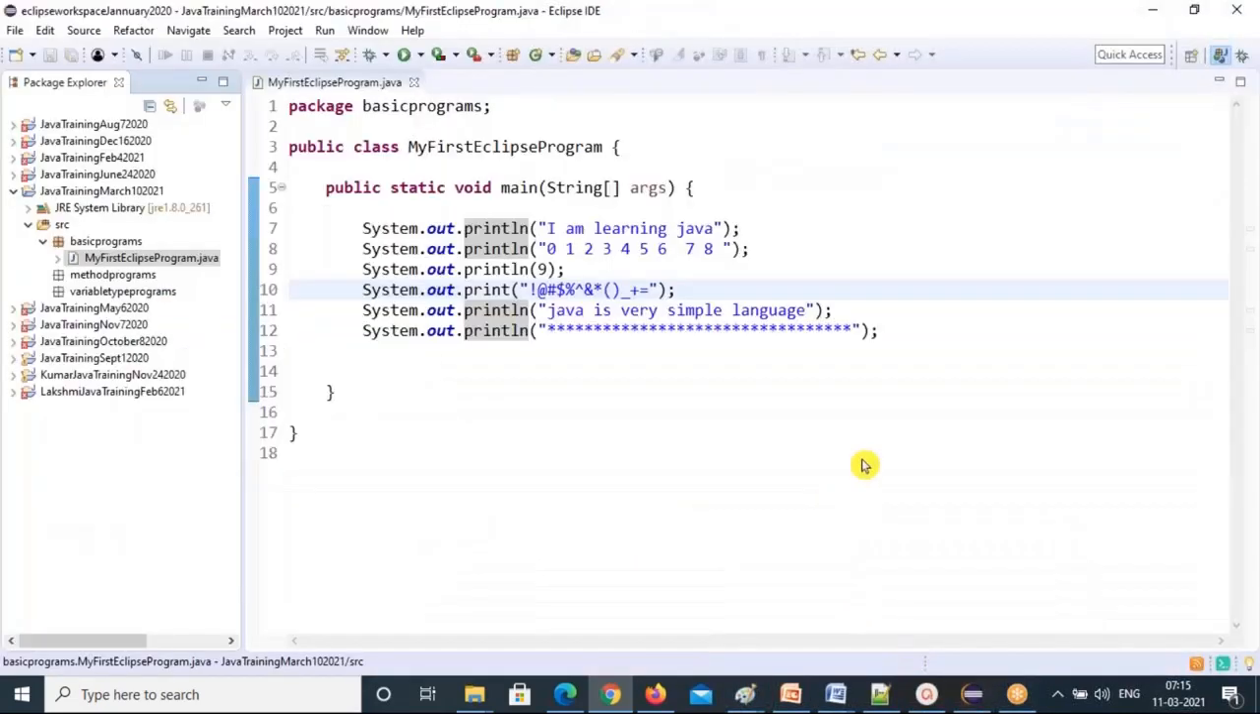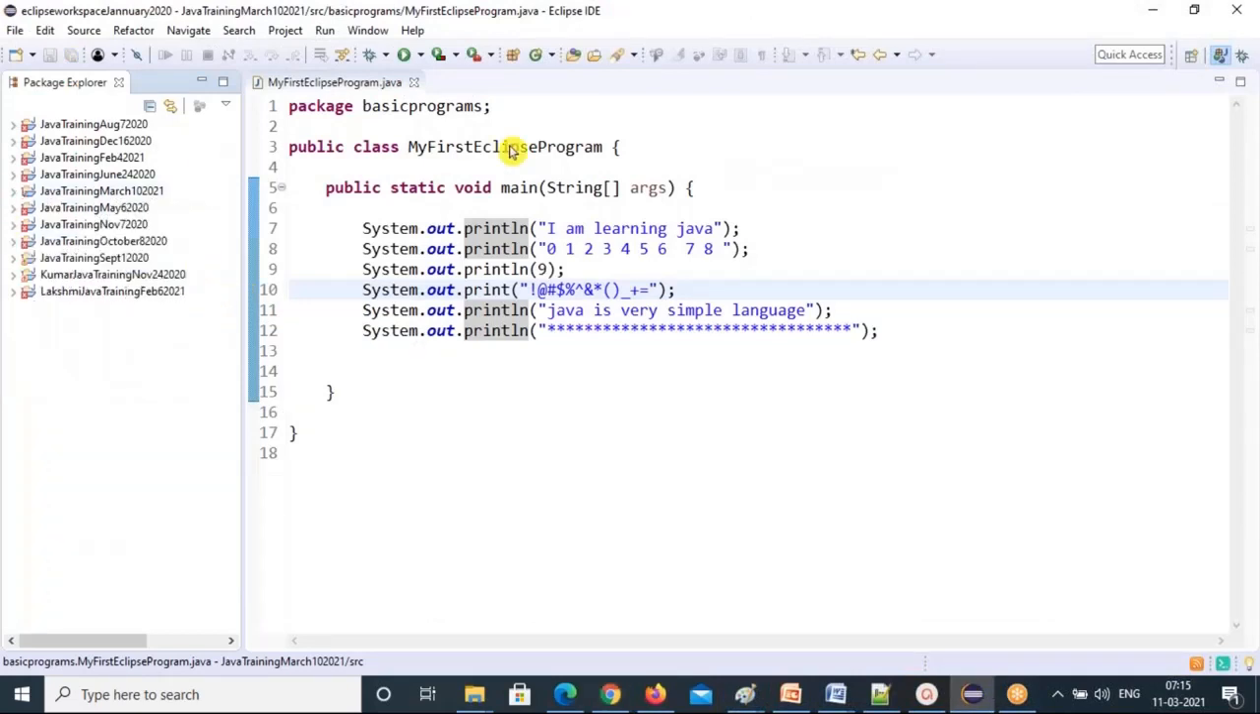So let me know if you have any questions. I'll directly jump into the programs. So how to create these constructors, I'll show you now.